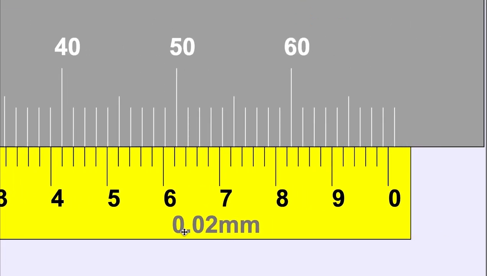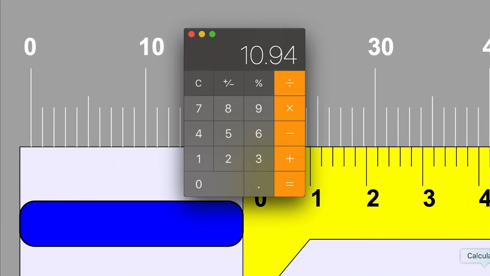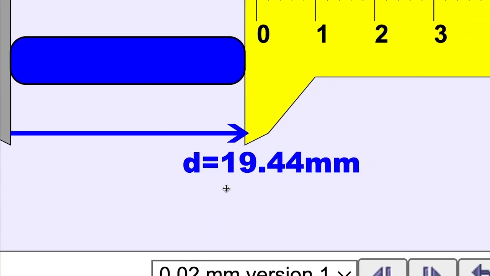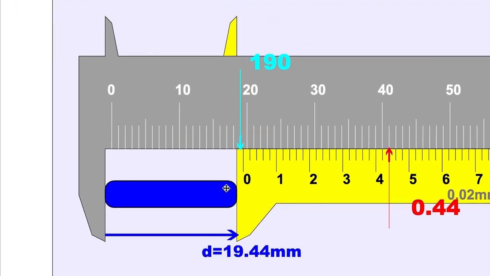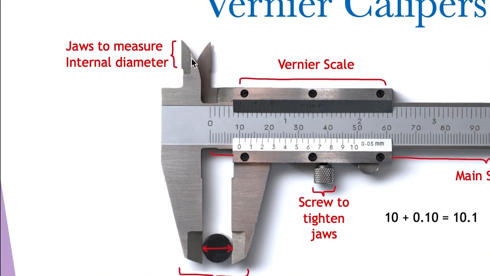So when we add this vernier scale reading to the main scale reading, which is 19, we get the answer, and the answer is 19.44. So this is the answer of this vernier calipers. This is how we use a vernier calipers to measure an object's length or diameter.